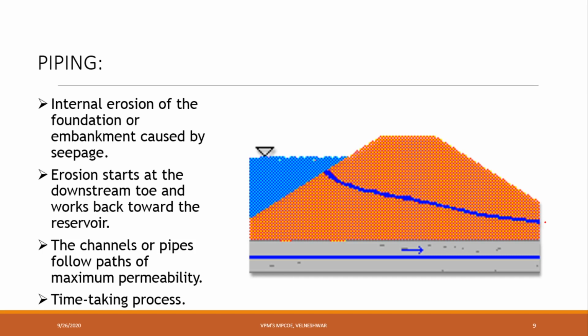Piping is the internal erosion of the foundation or embankment caused by seepage. Erosion starts at the downstream toe and works back toward the reservoir. Means, for suppose this is upstream, exactly at the downstream location our seepage will start. So here the channel or pipe flow path has maximum permeability and is a time-taking process.